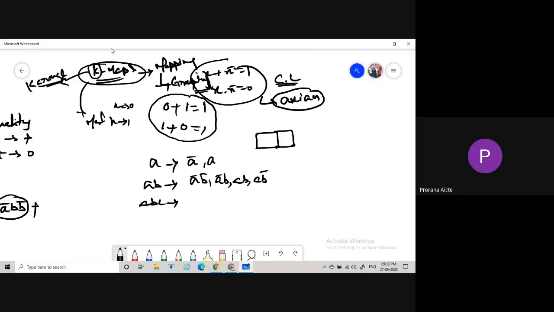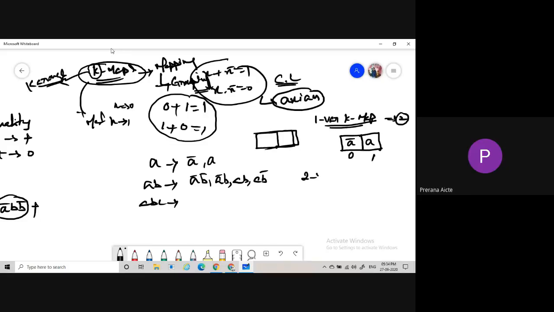If you want to represent a one variable K-map, how many possibilities are there? 2. That's why we are taking two square boxes. The first square represents A bar and the second represents A. A bar is nothing but 0 and A is nothing but 1.